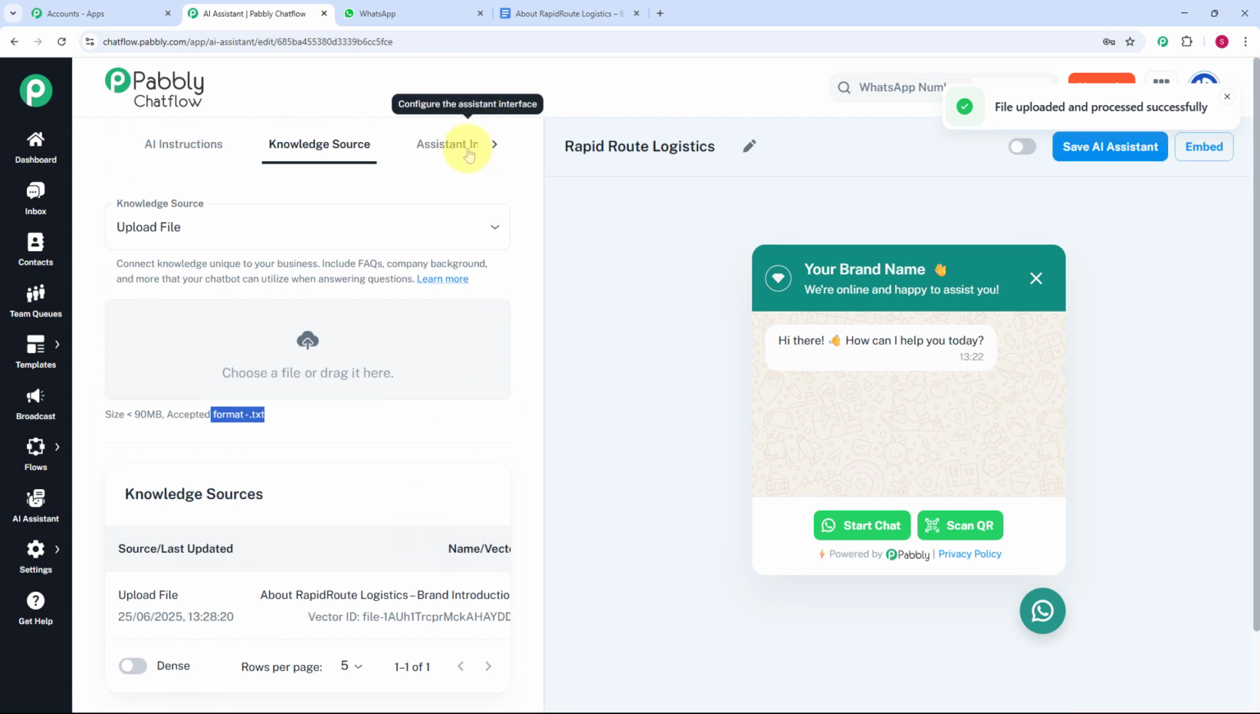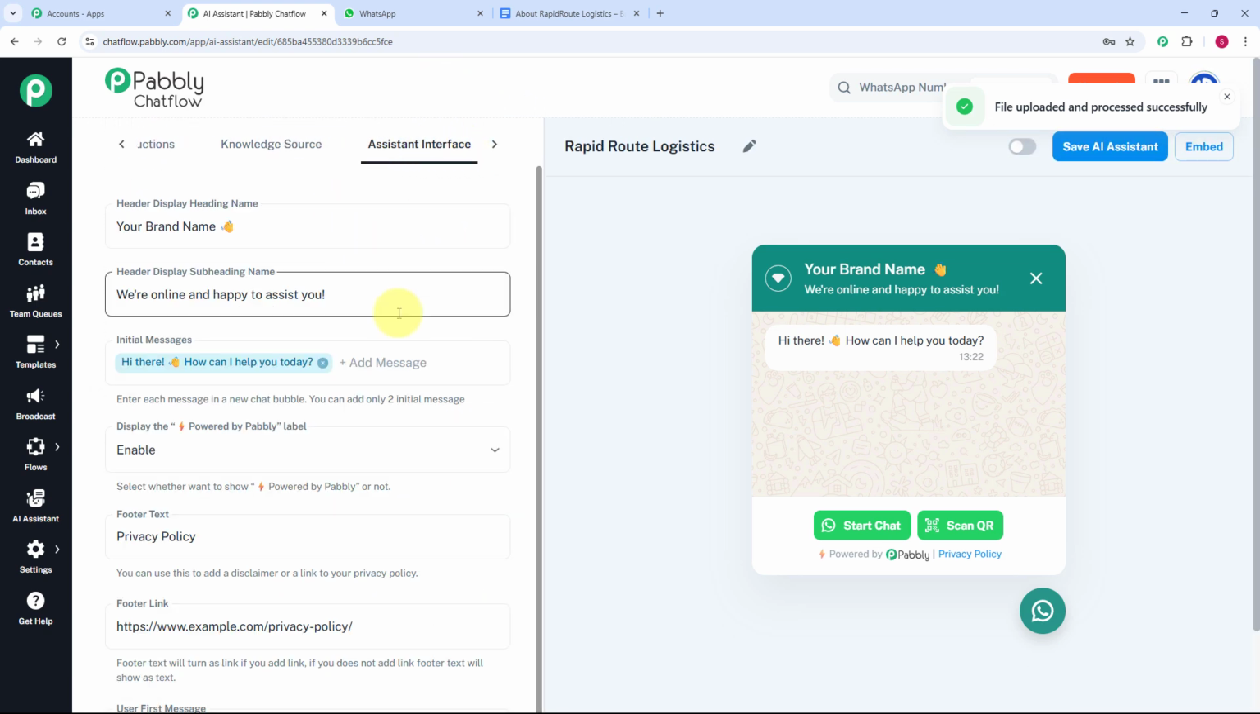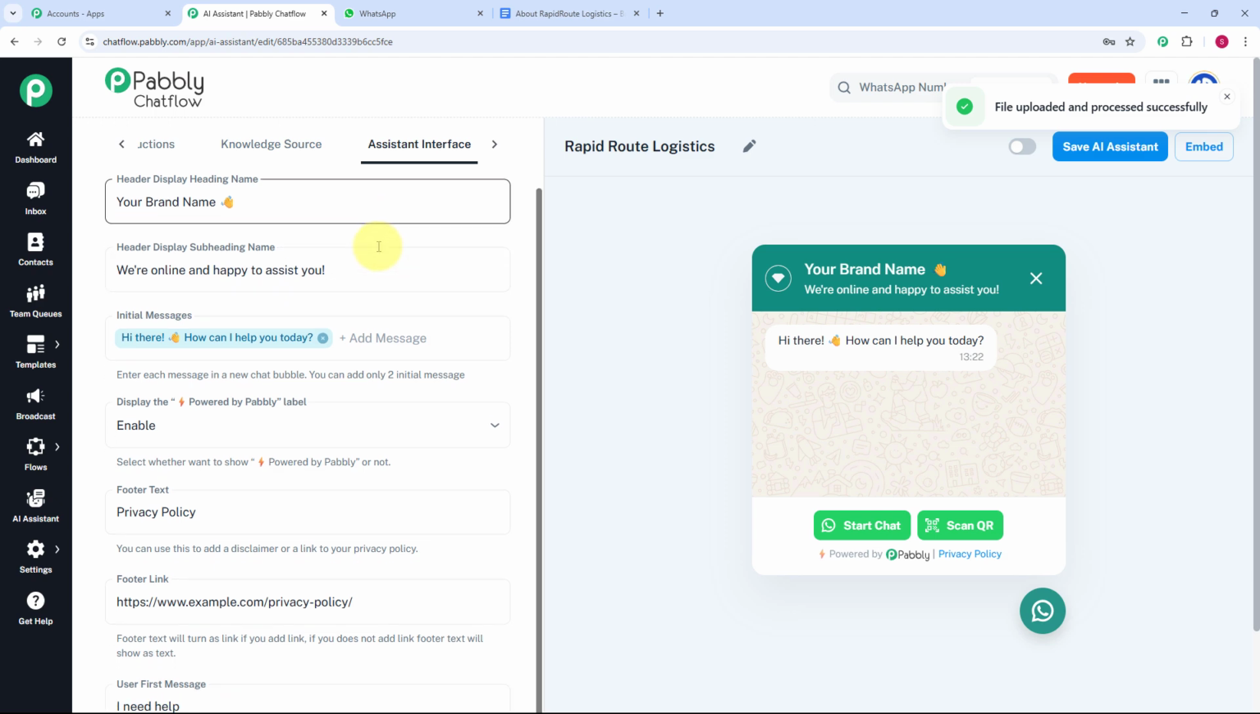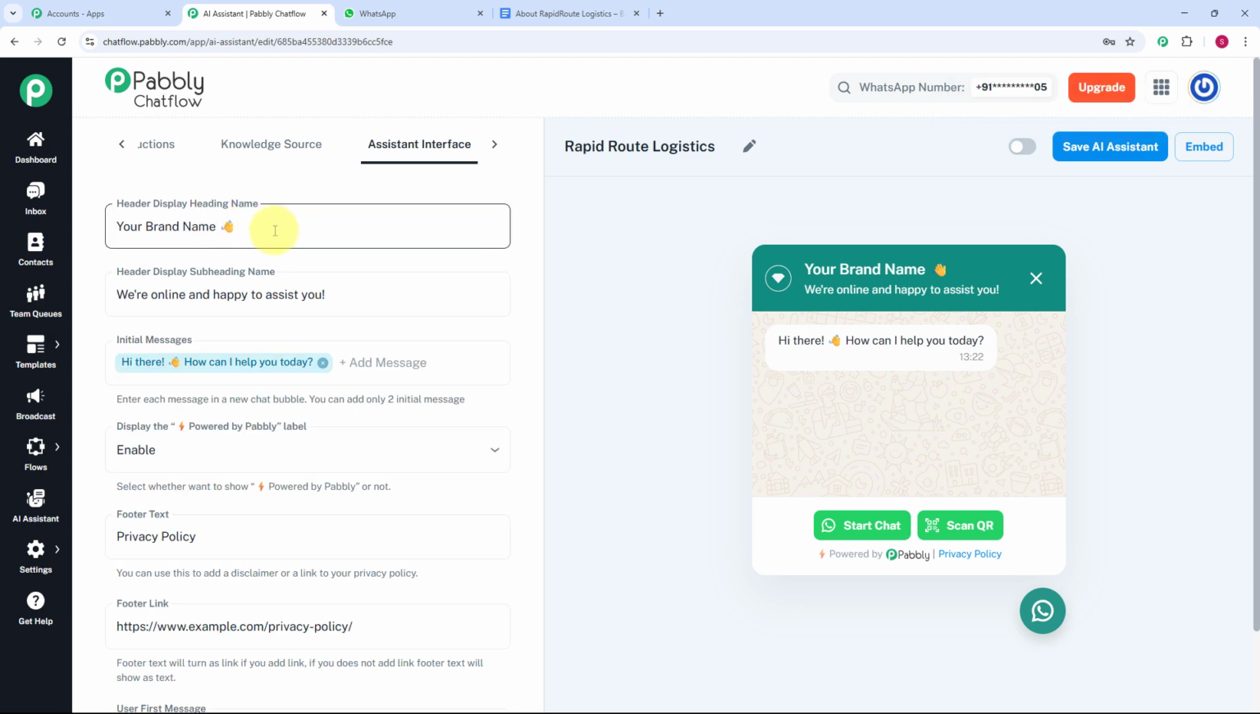Now let's move on to our AI assistant interface. So I am going to configure this AI assistant interface. Here it is asking me to enter the heading name. So now you can provide the name of your brand over here. So I am going to enter the name of my brand as the header.